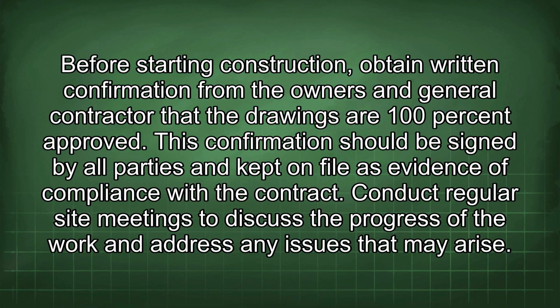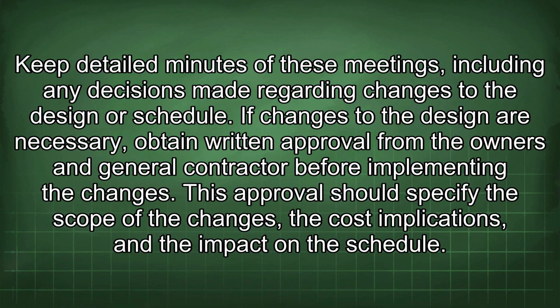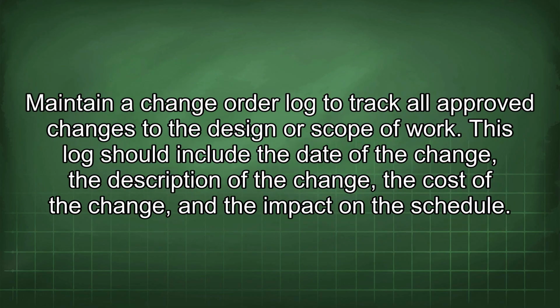Conduct regular site meetings to discuss the progress of the work and address any issues that may arise. Keep detailed minutes of these meetings, including any decisions made regarding changes to the design or schedule. If changes to the design are necessary, obtain written approval from the owners and general contractor before implementing the changes. This approval should specify the scope of the changes, the cost implications, and the impact on the schedule. Maintain a change order log to track all approved changes to the design or scope of work. This log should include the date of the change, the description of the change, the costs of the change, and the impact on the schedule.